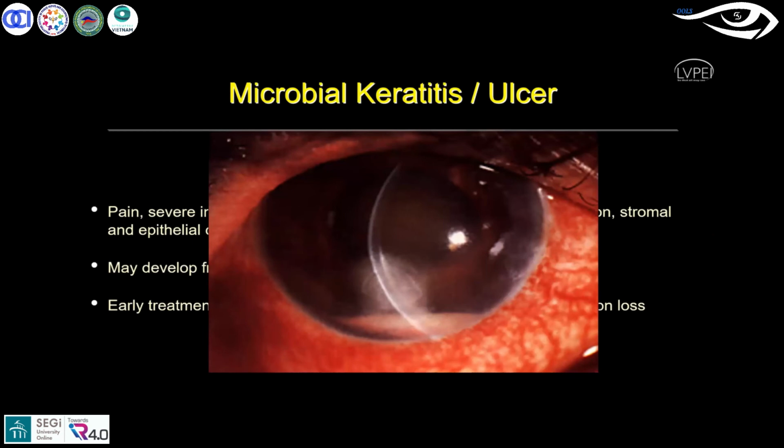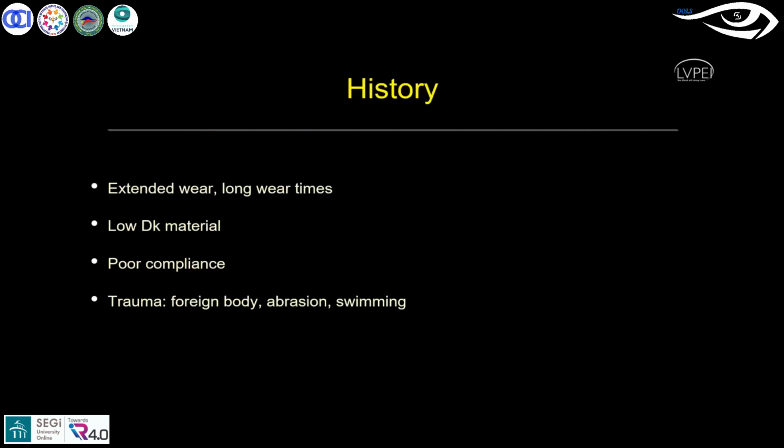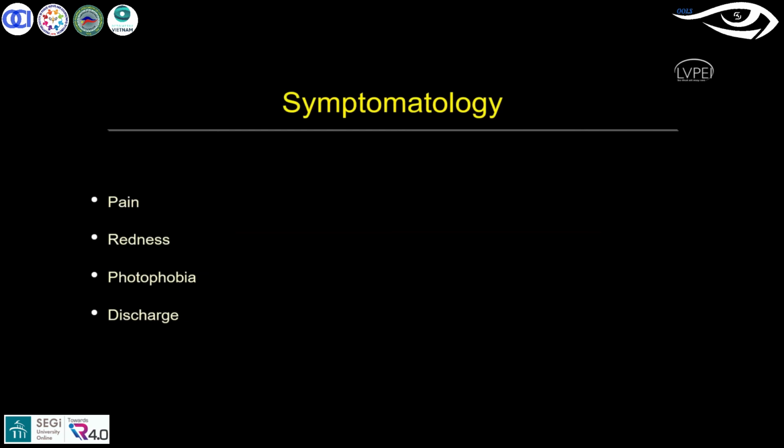This is how microbial keratitis looks. You tend to see thick infiltrates, a significant epithelial defect, and hypopyon in the anterior chamber. As for history, the reason could be extended wear because of the lack of oxygen, which can lead to inflammation and then infection. Another thing is poor compliance. If they do not properly clean the lenses and lens case, and maintain them dirty, microorganisms can grow on the lens and lens case, and that can lead to these kinds of infections.